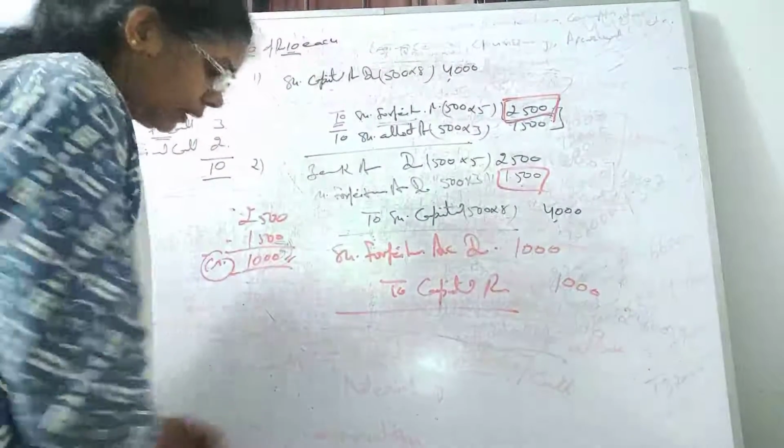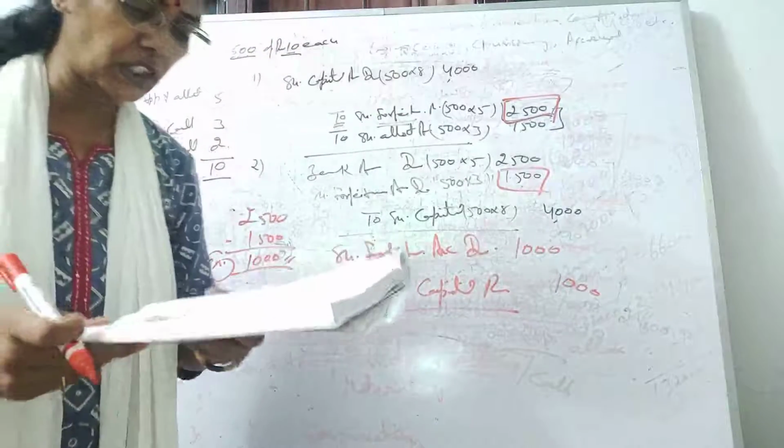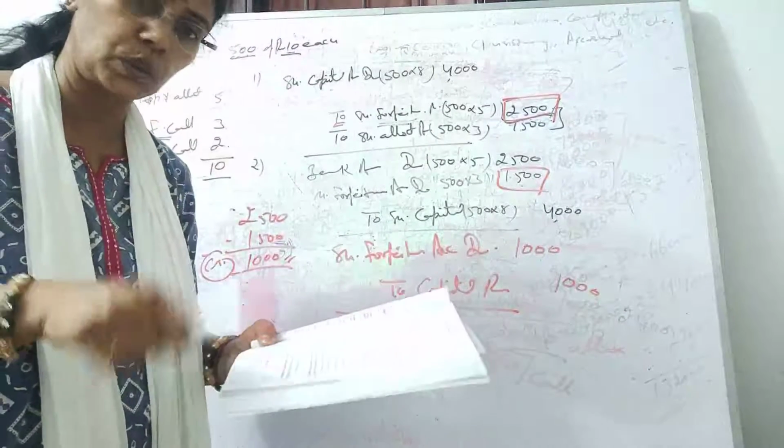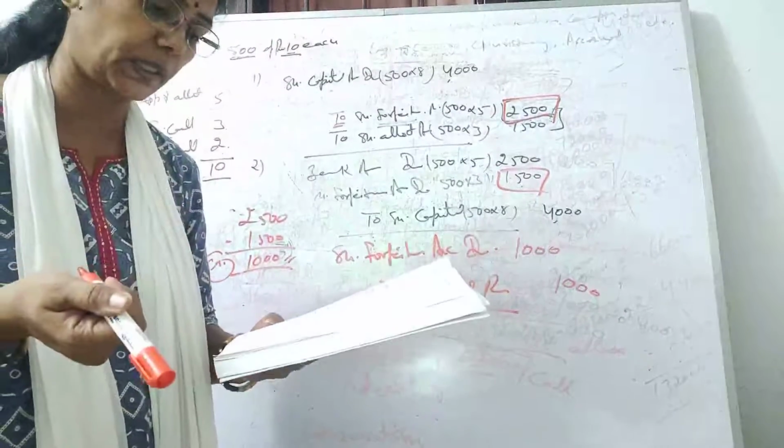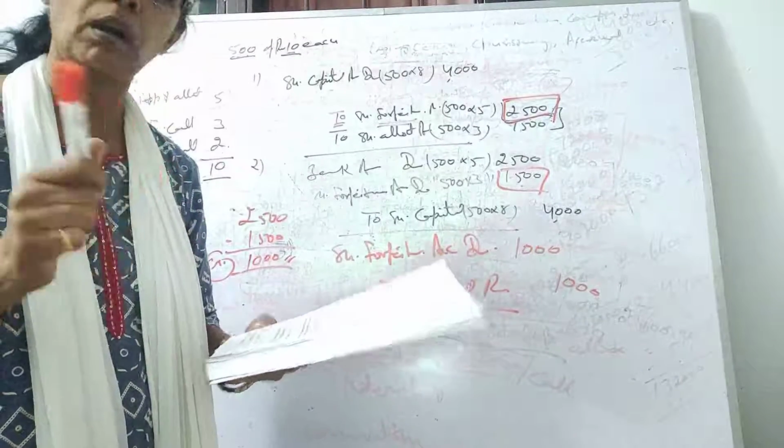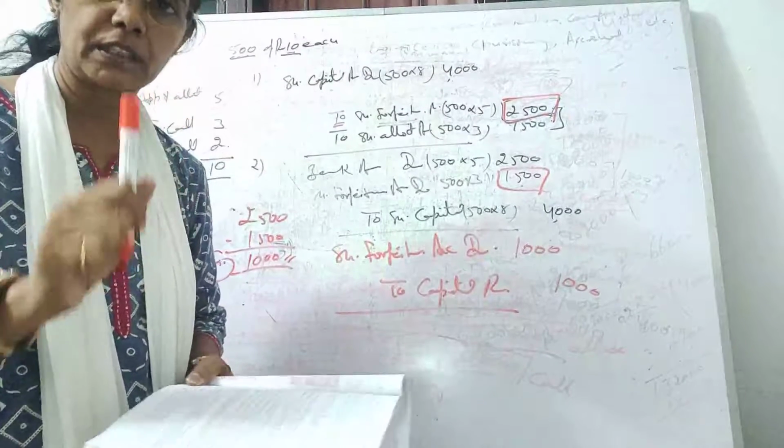Now the second case is telling: if the shares are reissued for ₹9 per share, ₹8 called up. Be very careful, students.